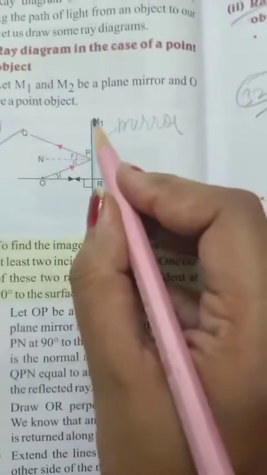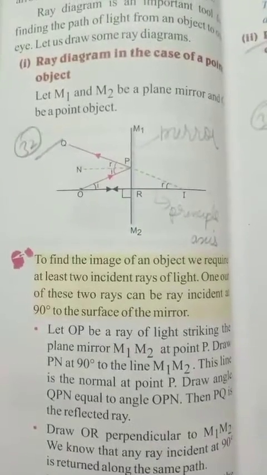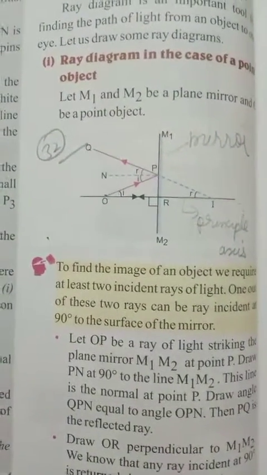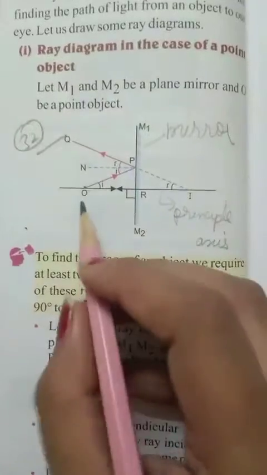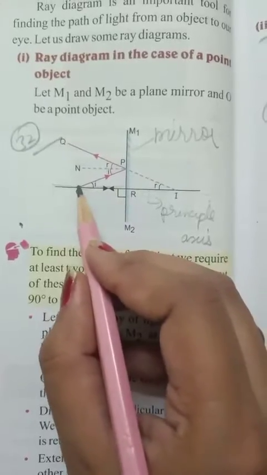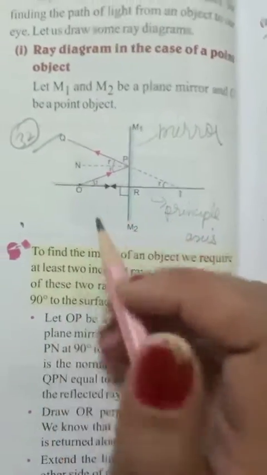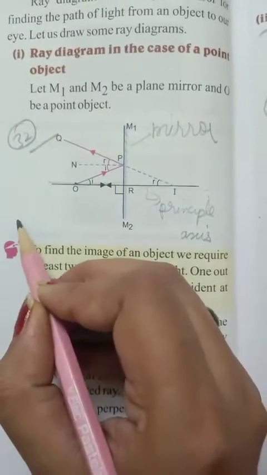The mirror is polished, because it has some lines drawn on it, which means it is polished. So they have taken a point object. A point object means a single object which does not have any length or breadth. That is a point object, which means it is not kept at some distance. A point object is something that is on the line. It does not have any length, no breadth, nothing. So there is a point object, a dot, that is a point object.